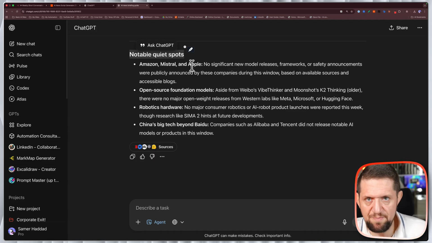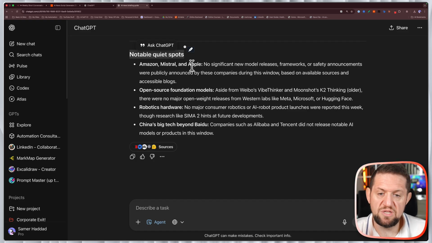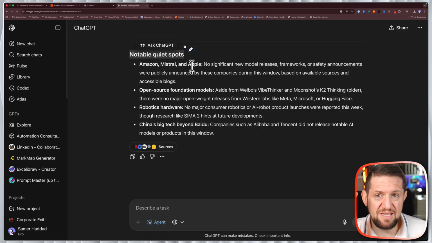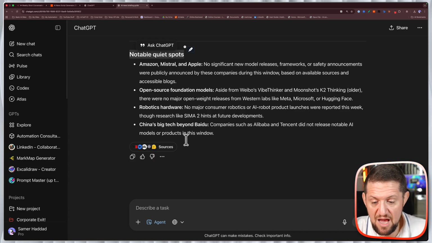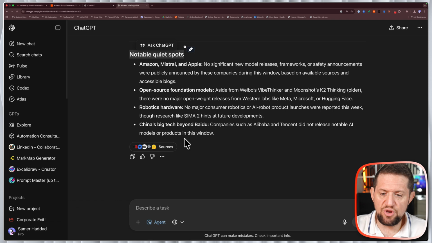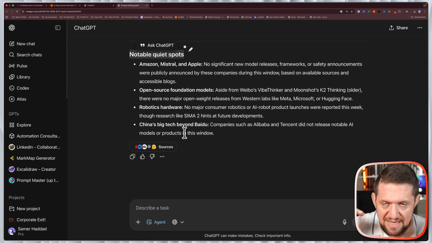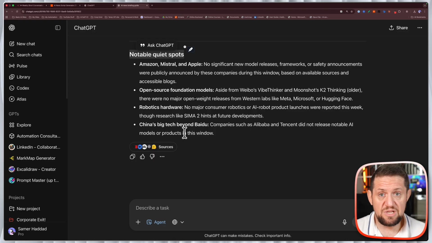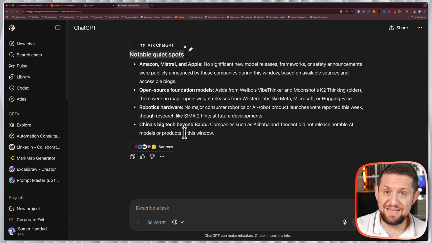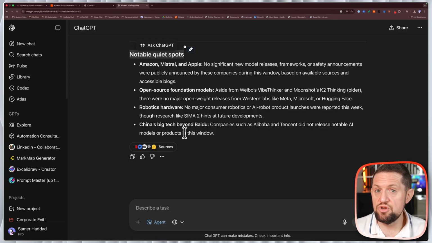But for the most part, this is better than what I got from the Claude extension for Chrome, better than what I'm getting from Pulse, better than what I'm getting from any automation I did on n8n or Zapier. Honestly, this is the best. Now, this is satisfactory, and if the quality remains in the schedule, this is exactly what I'm looking for. I don't know personally how I missed this, how I didn't really think about how good agent mode is.